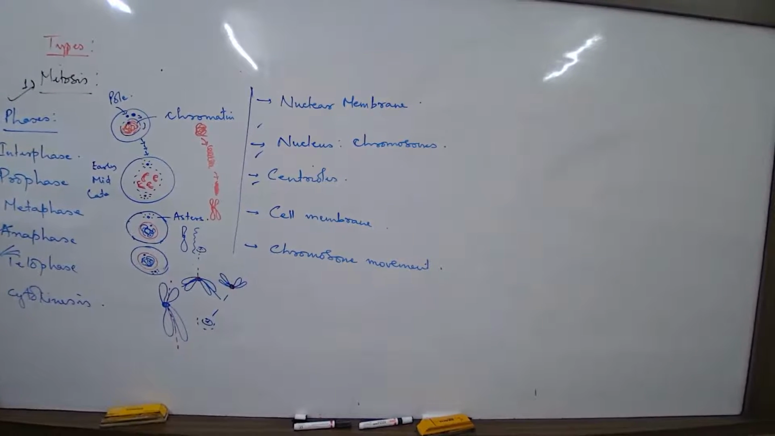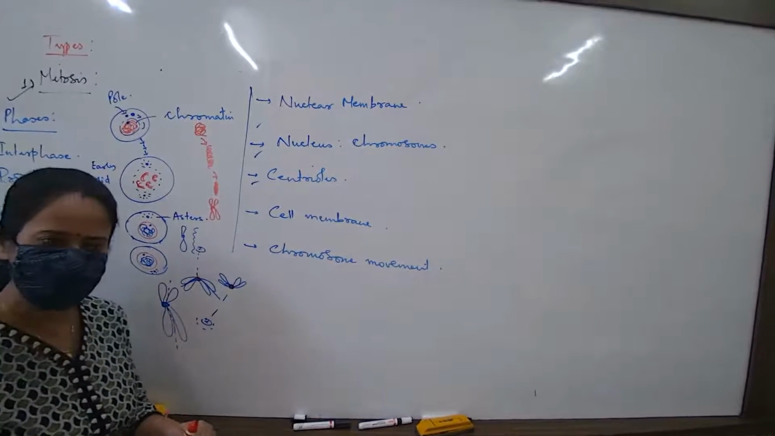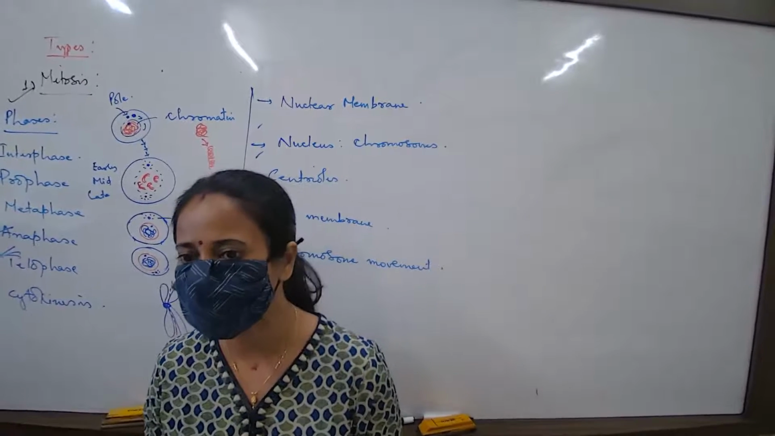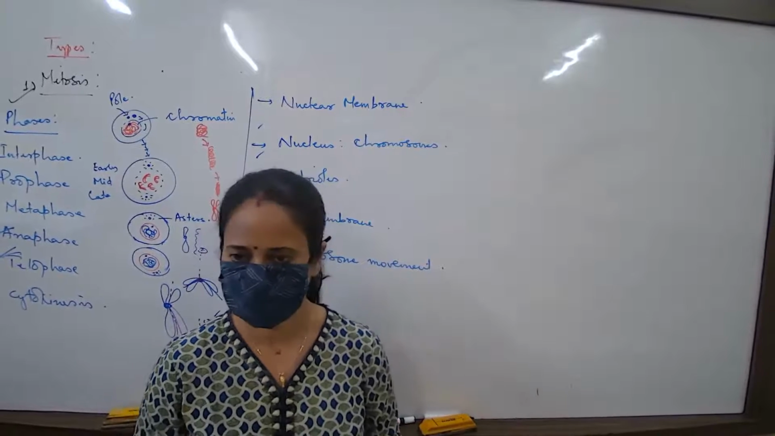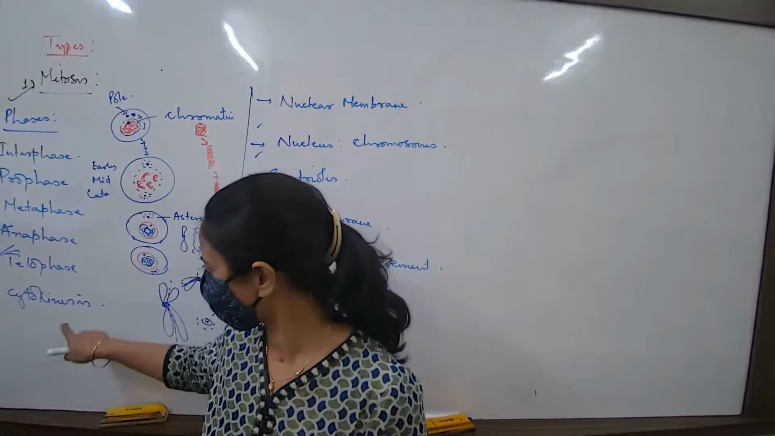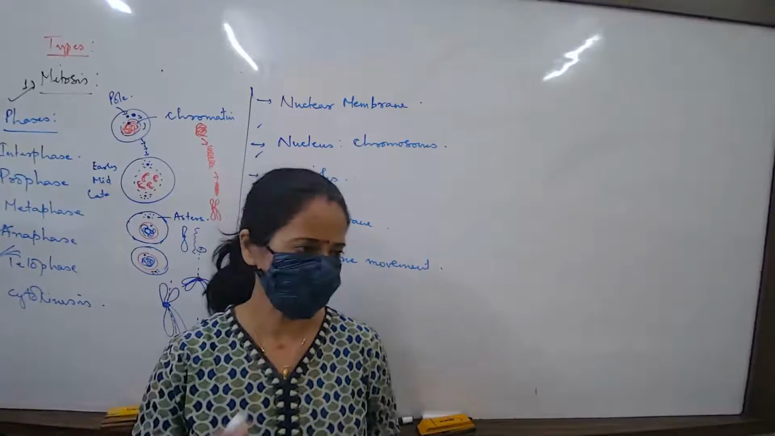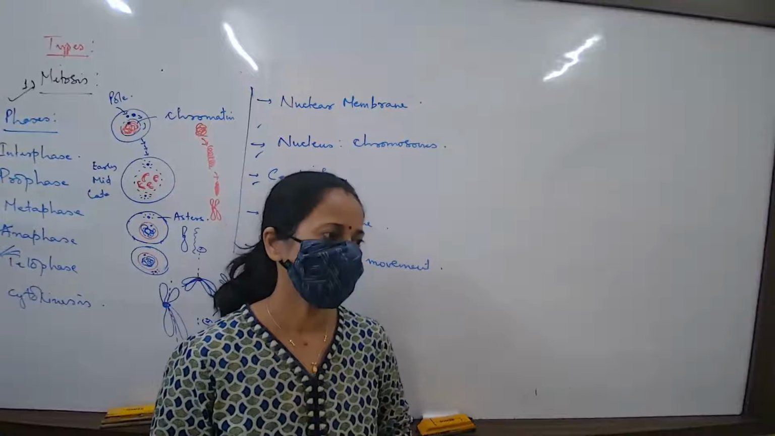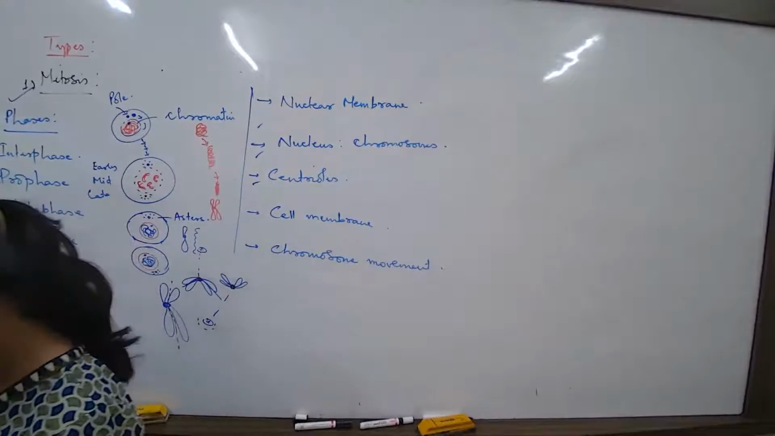Karyokinesis. As soon as the nuclear changes are all over, now we talk about the process of cytoplasmic division. What is cytoplasmic division called? Cytokinesis. So what are the two main phases of cell division? Karyokinesis and cytokinesis.